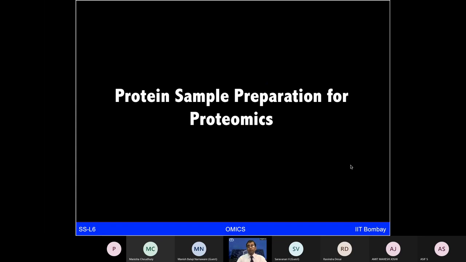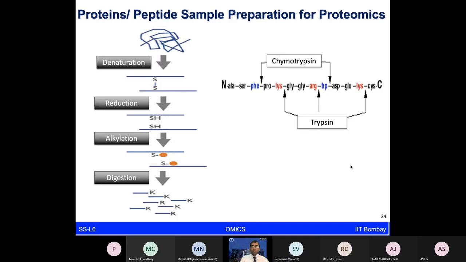Now, very briefly, I will talk to you about complex experiments. When we want to study all the proteins of a given organism, our sample preparation becomes very important. I'm not going to talk in detail about sample preparation right now, but given we are talking about proteins, I thought to convey that when we are talking about proteomics, which means we want to study almost all the proteins present in a given cell or organism, we are not looking at the three-dimensional structure of the proteins. We are looking at peptide sequences of those proteins.